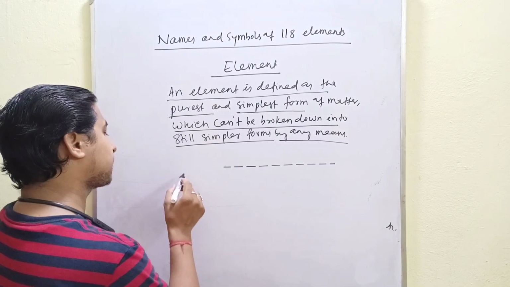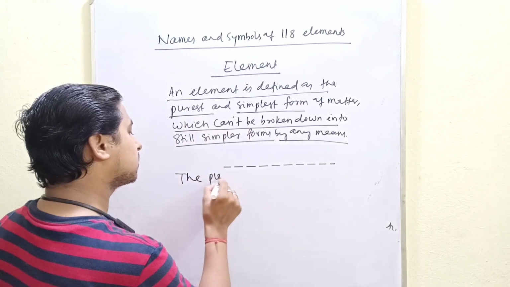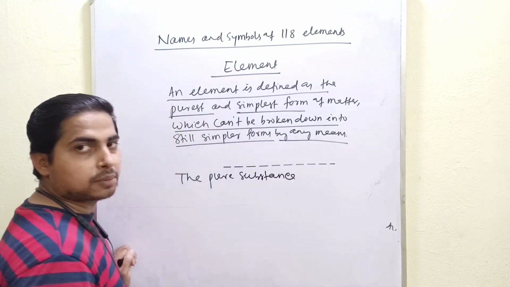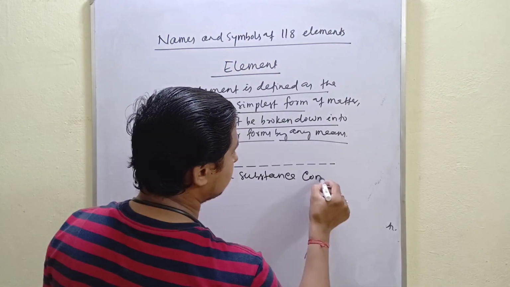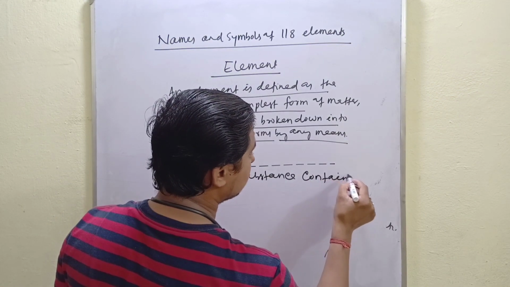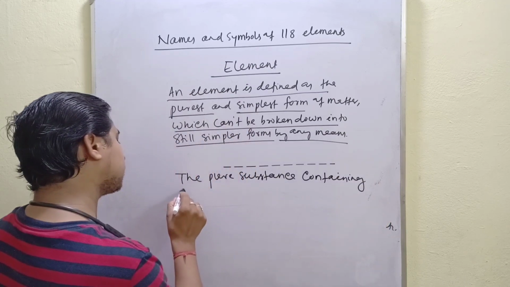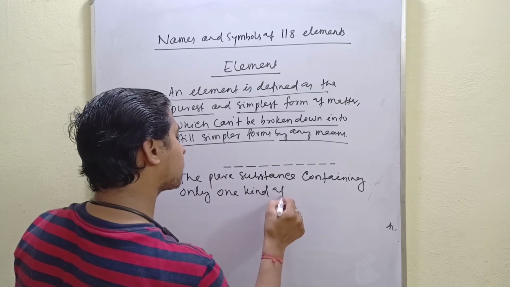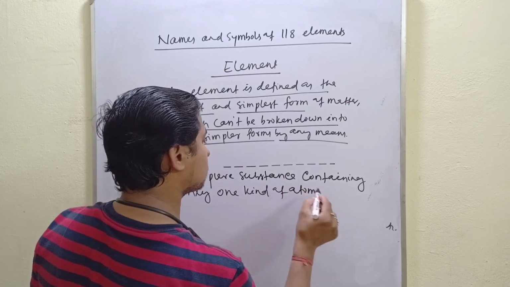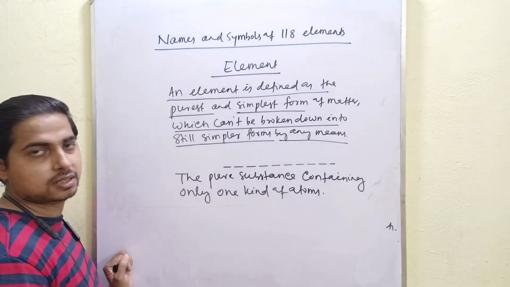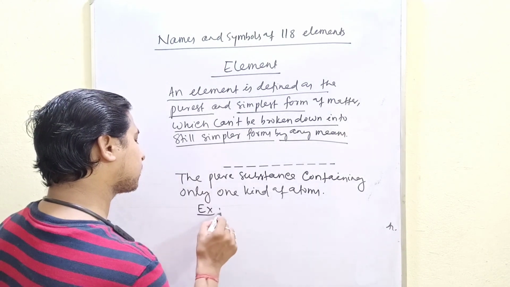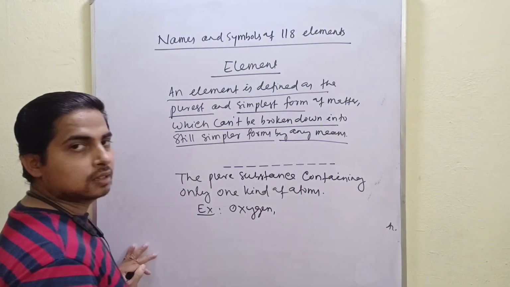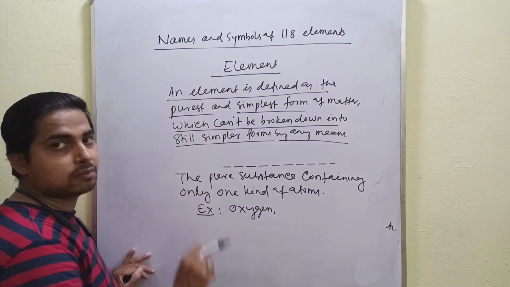In other words, a pure substance containing only one kind of atoms is called an element. For example, oxygen is an element that contains the atoms of oxygen only.